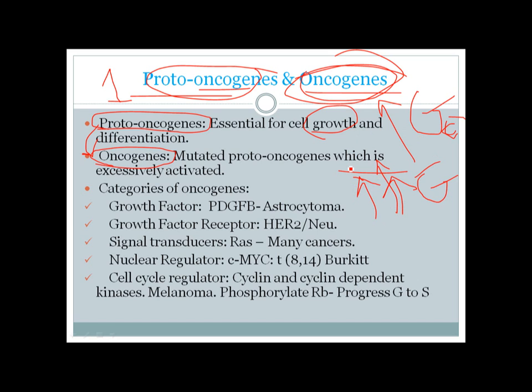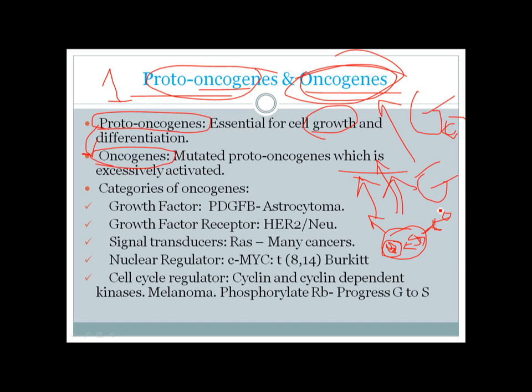So if we consider how growth occurs, what are the mechanisms that a cell needs to grow? Let's draw a picture here. Suppose this is a cell. This cell has a receptor here for growth factor, and here is a growth factor. So the first thing is, for growth of a cell, a growth factor is needed to bind to the growth factor receptor. After the binding, there is activation of the receptor and the signal transduction pathway, and after the activation of the signal transduction pathway, it will lead to activation of nuclear factors, DNA activation, and ultimate proliferation of the cells.